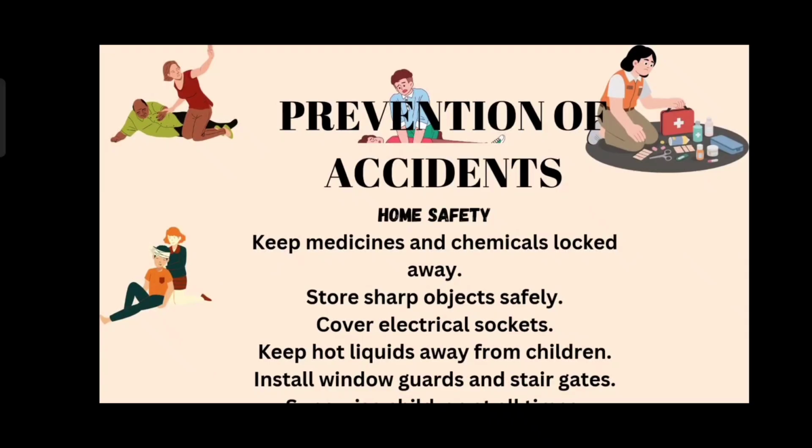Then how can we prevent accidents? First one is home safety. We should keep the medicines and chemicals locked or away from the children. Then we have to store the sharp objects away from the child. Then we should cover all the electrical sockets. Then we have to keep hot liquids away from children. Then we have to install window guards and stair gates.